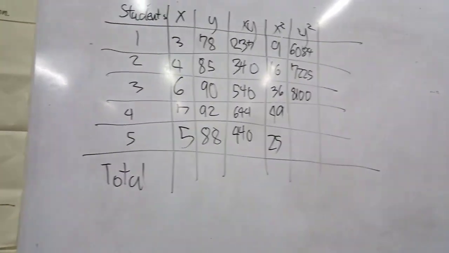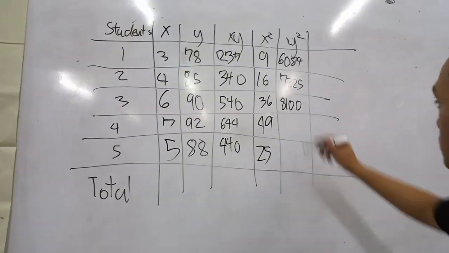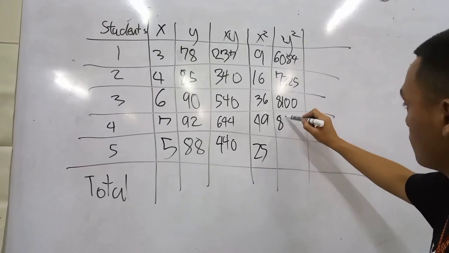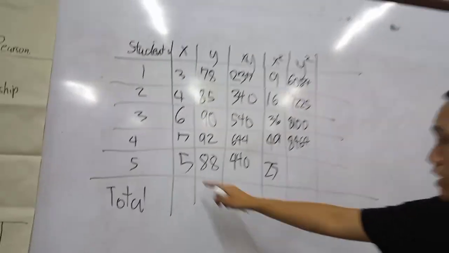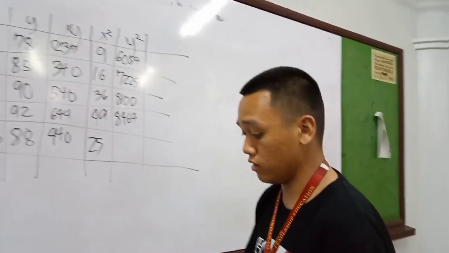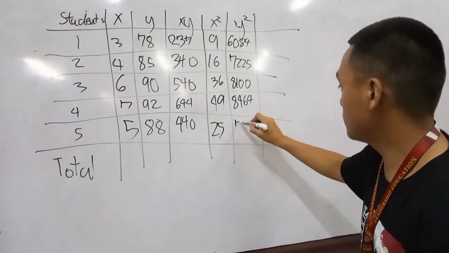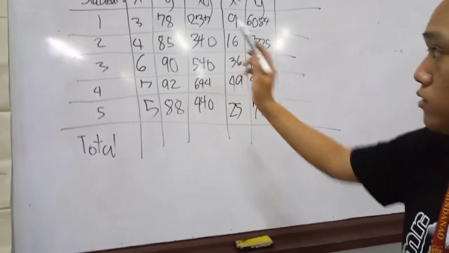Next is 92 times 92, or 92 squared, which equals 8,464. And the last is 88 squared, 7,744. Now let's total.